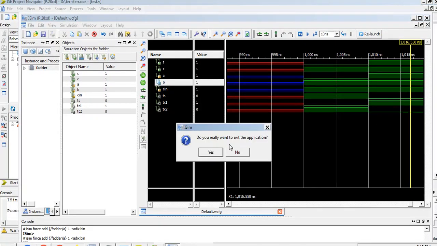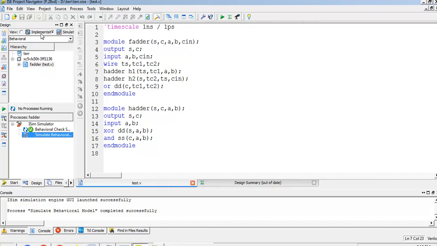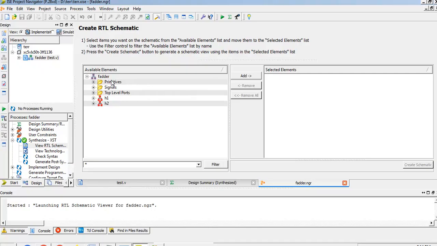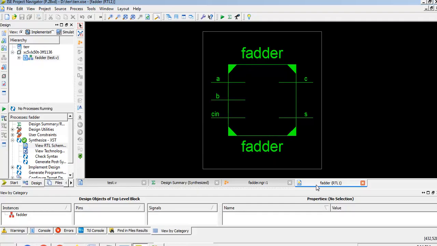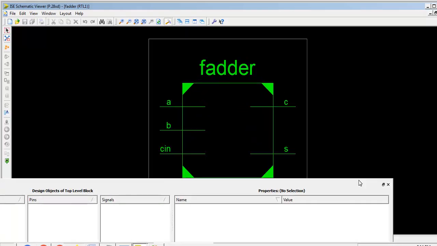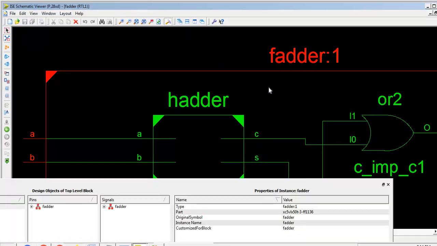Now I close this simulation and go to the implementation. I double click on the synthesis part. Once it is completed, I can check the view RTL schematic. Now it is completed. Let me double click on view RTL schematic. Let me select the full adder, create the schematic, and I can float this. This window is not needed.